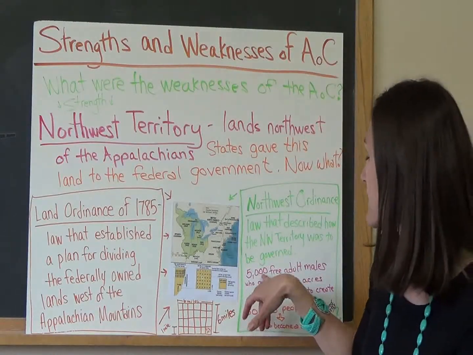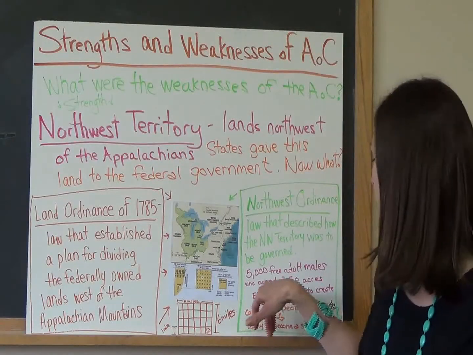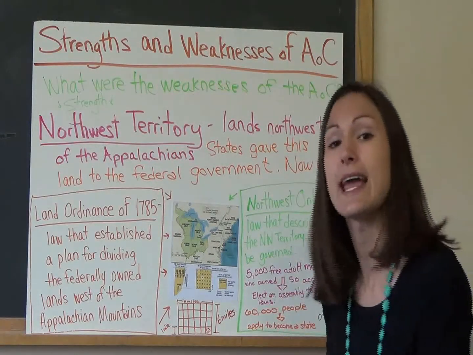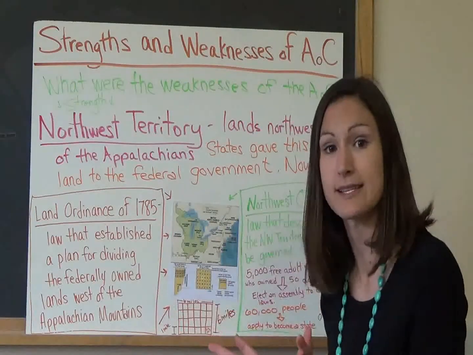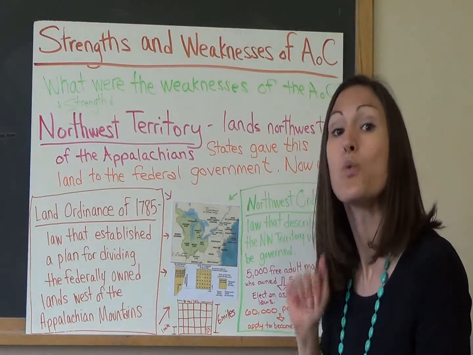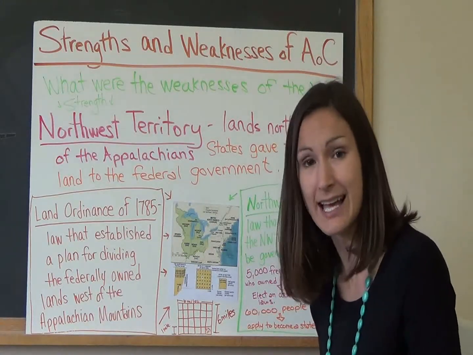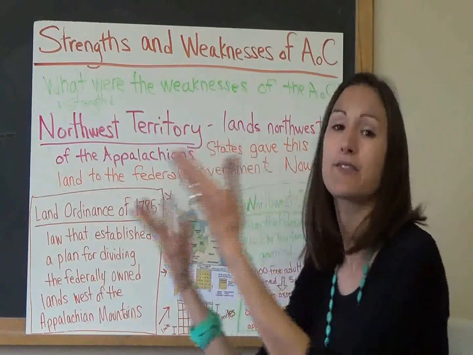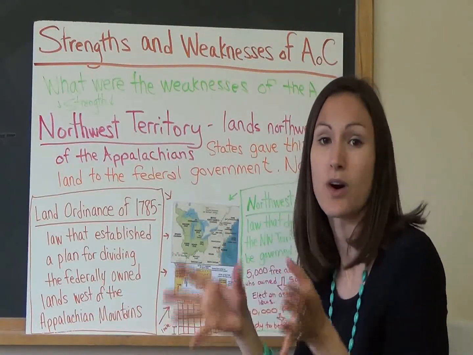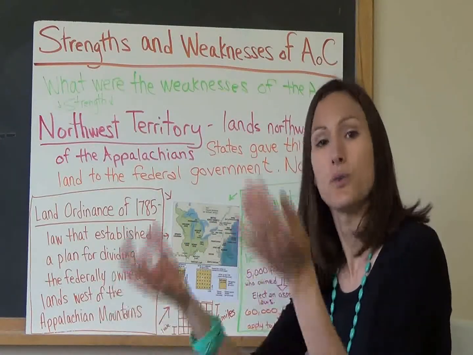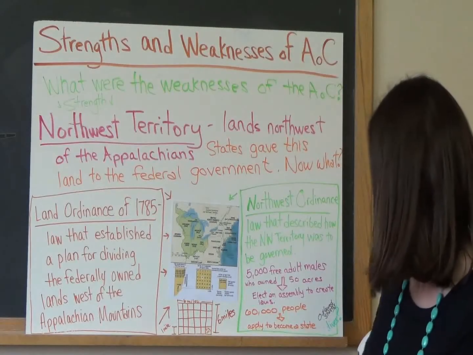They decided that if you have 5,000 free adult males who own 50 acres, they can elect an assembly to create laws for this territory. Once you had 60,000 people living in this land, then you could apply for statehood. But it would have to be approved by Congress to see if your land would become part of the United States of America.